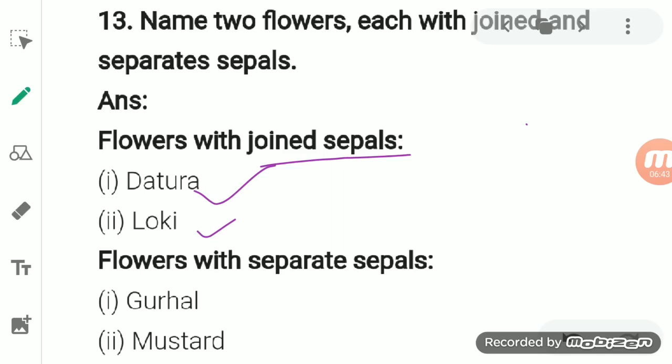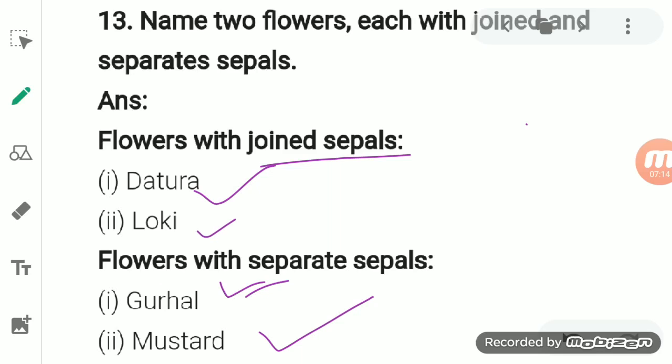Now the flowers with separate sepals: when they bloom, the sepals separate from it, like the gurhal, or we can say hibiscus, and the second one is mustard. When the mustard bud matures and changes to a flower, the sepal gets separated from it.